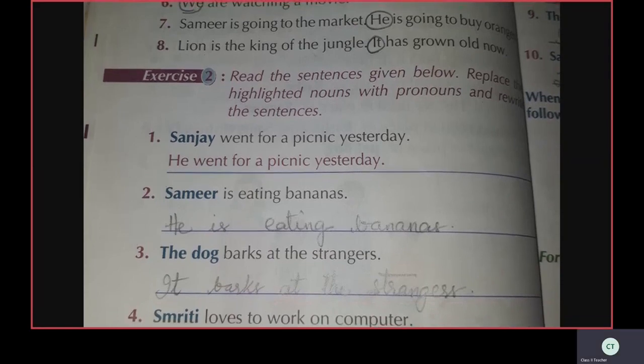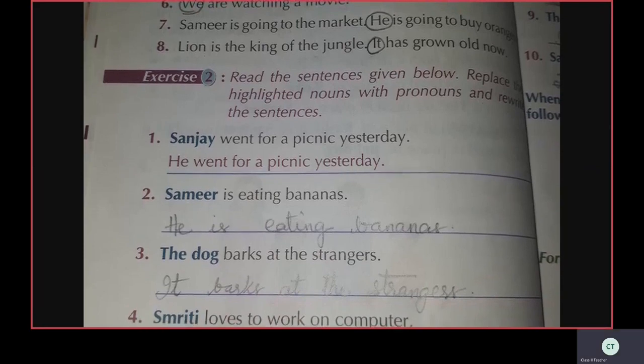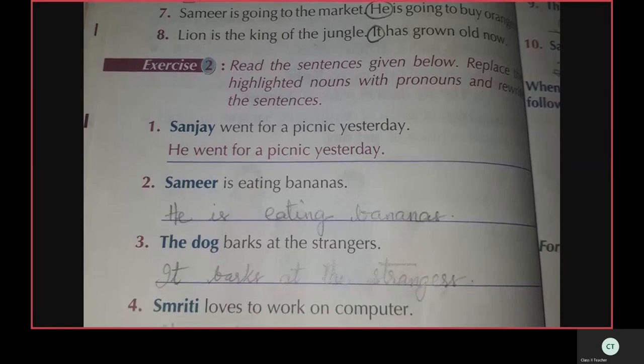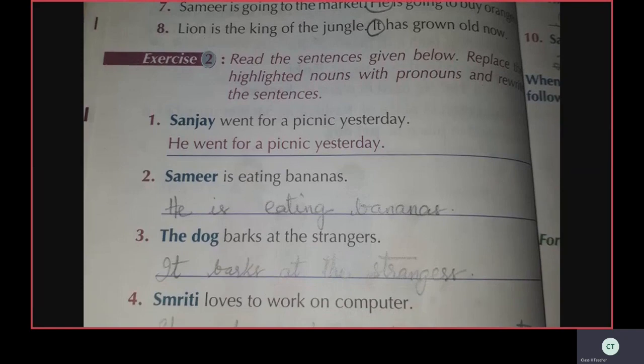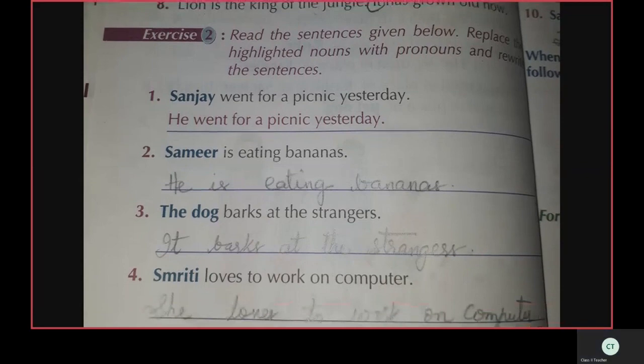Samir is eating bananas. Samir means, how do we have to write? See, he is eating bananas. He is a pronoun. In the place of a noun, we have to write a pronoun. Okay. He is eating bananas. He is a pronoun. Samir is a noun.